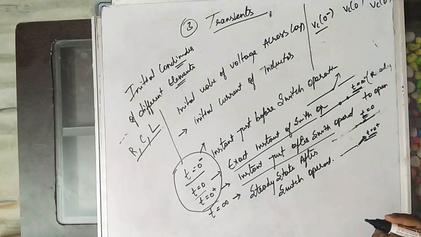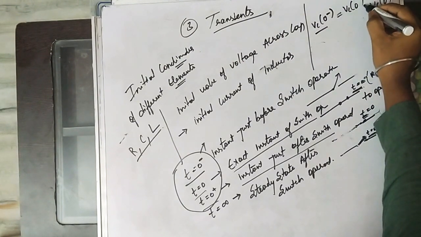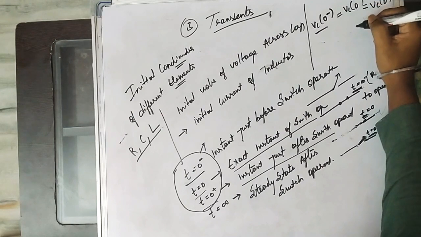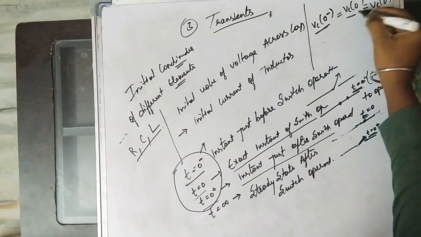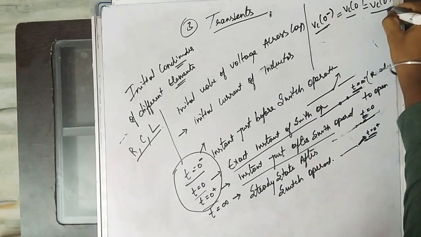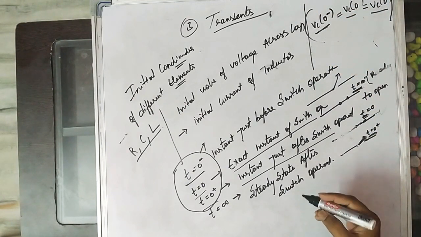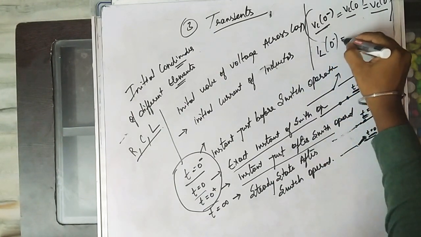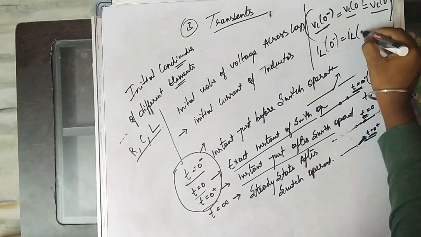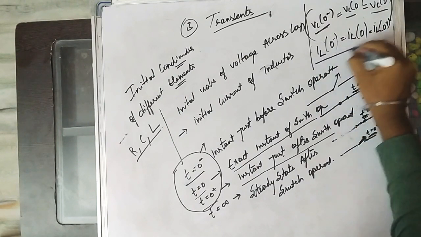In these three cases the voltage across the capacitor is equal. Similarly, the inductor current at 0 minus, at 0, and at 0 plus are equal.